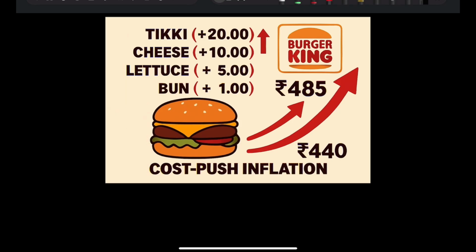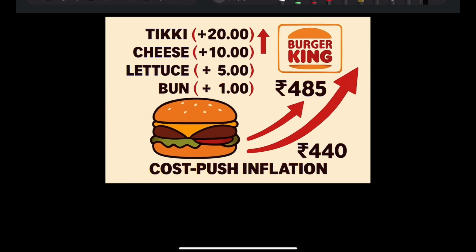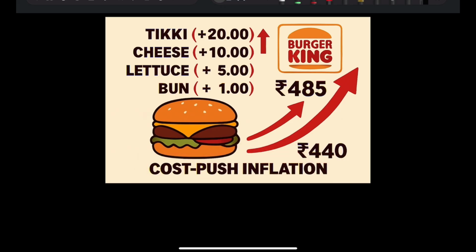For example, पहले बर्गर की प्राइस 440 रुपीज़ है. नाउ ड्यू टू द rise in price of input it has gone up to 485. That means due to the increase in the cost of inputs the final price of burger has risen. This is known as cost push inflation.